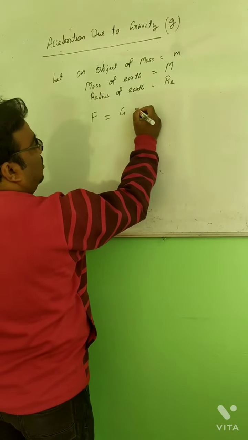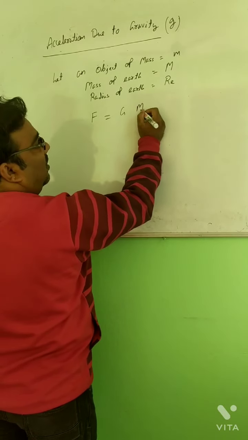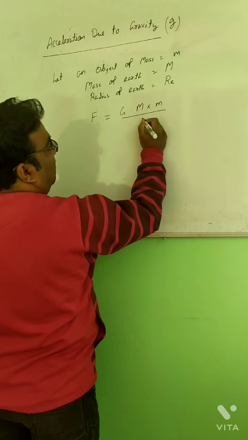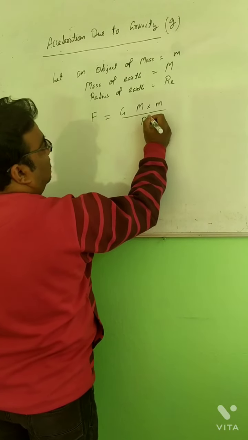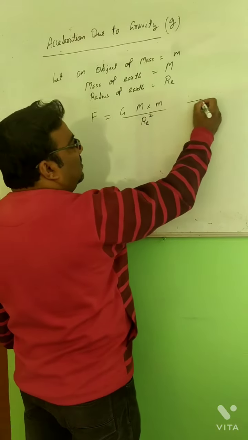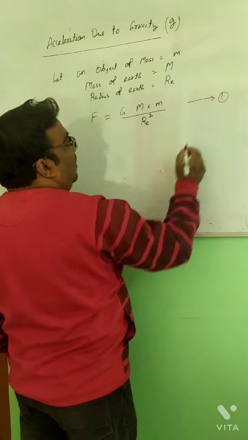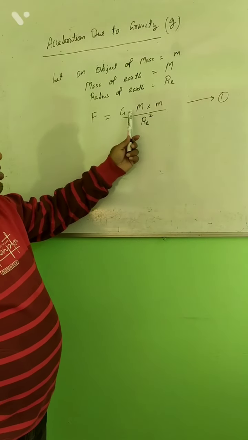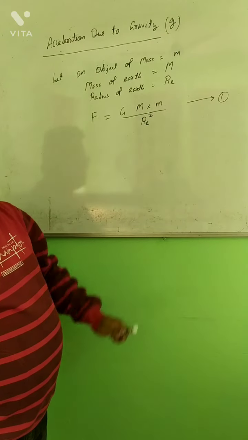equals, we know that, G into M1, mass of Earth, into M2, mass of the object, over the distance, that is the radius of Earth, squared. Clear? That is from the universal law of gravitation. That is the first equation. The gravitational force acting on the object is equal to G into M1 into M2 by R square.